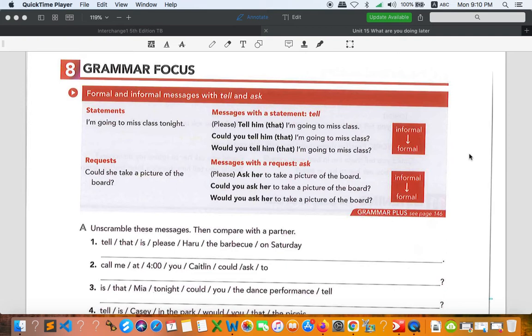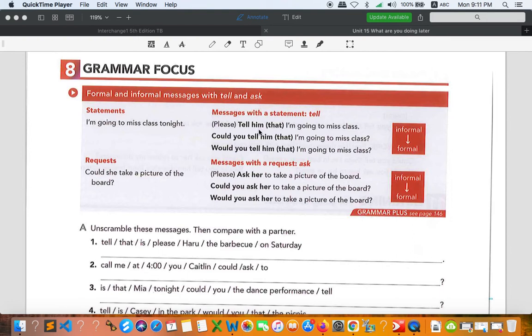Before I start the new activity, let's talk a little bit about grammar focus, especially messages with tell and ask. We already learned messages with a statement and also the request. Whenever the message is a statement, you have to use the verb tell, and whenever the message is a request, you have to use the verb ask.